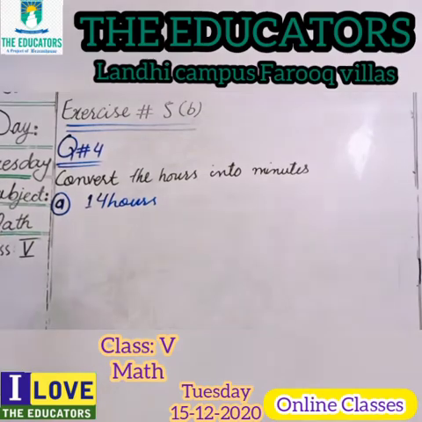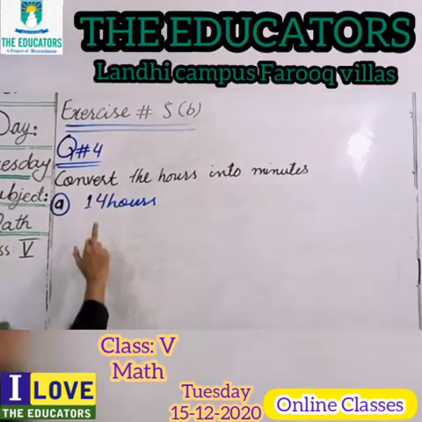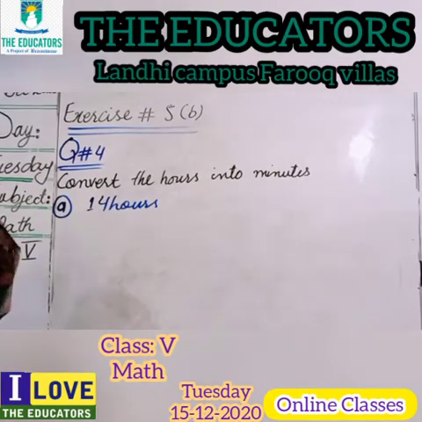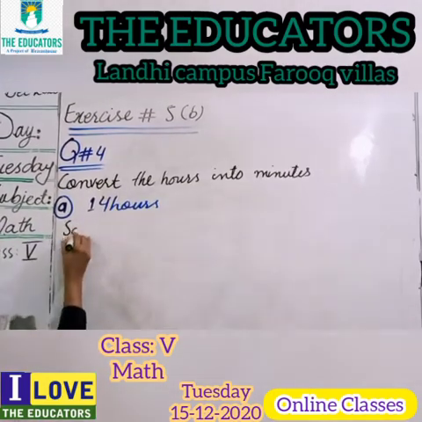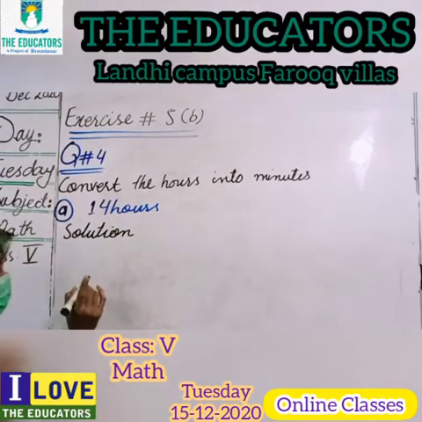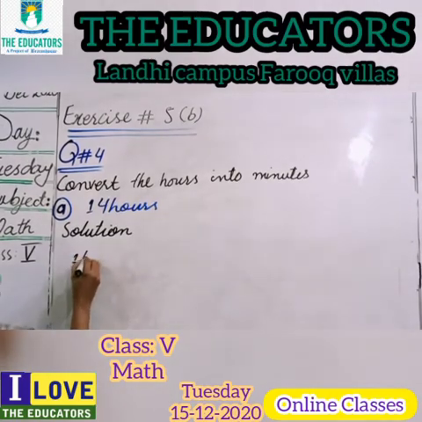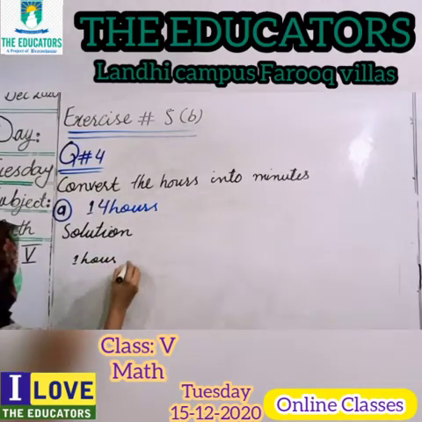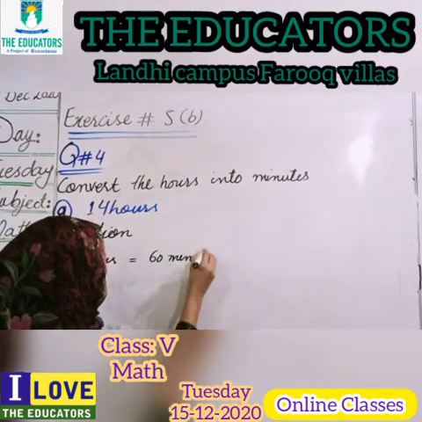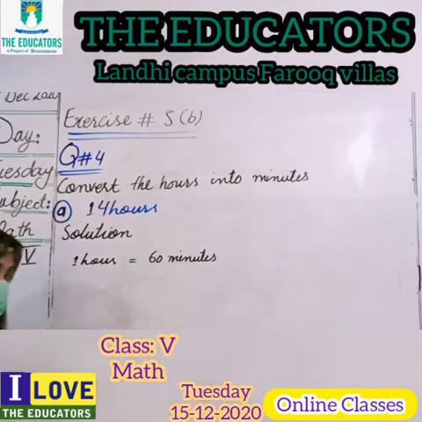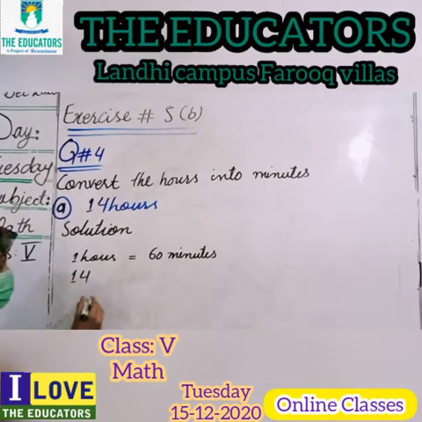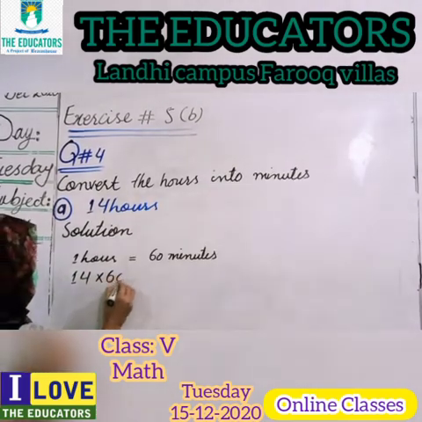Okay, students, what we will do, we have to convert 14 hours into minutes. Now we are starting from the solution. First, as you know, 1 hour, do you know, students, is equal to 60 minutes. Okay, so 14 hours we will write here, and we will multiply by 60.